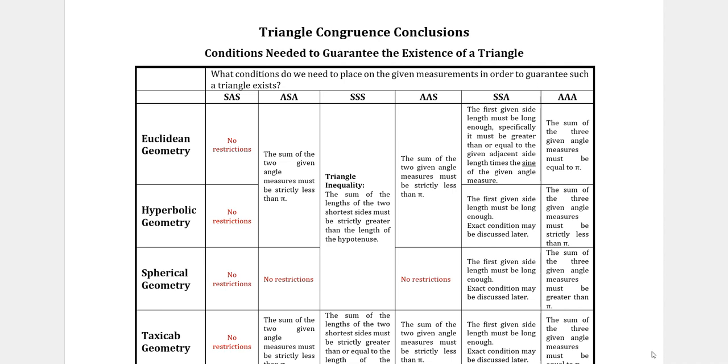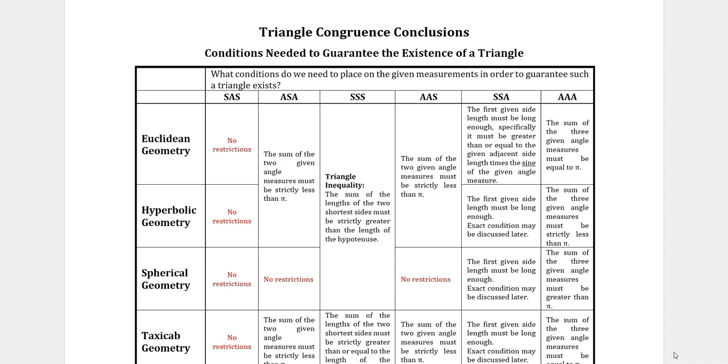In this playlist, we have been examining triangles and their properties. In particular, we've been focused a lot on this idea of what are enough conditions to guarantee that two triangles must be congruent. And the crux of the matter was looking at when you had three parts that were corresponding and congruent. That led us to six different conditions: side, angle, side; angle, side, angle; side, side, side; angle, side, angle; and angle, angle, angle. And we looked at these in each of four geometries: Euclidean, hyperbolic, spherical, and taxicab geometry.